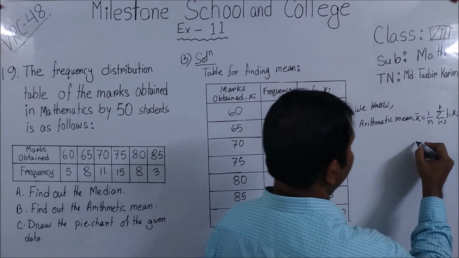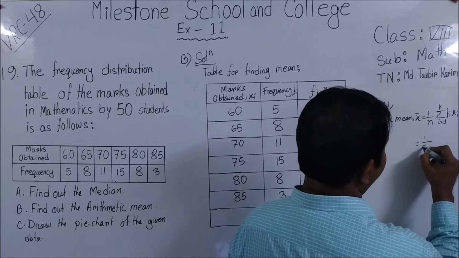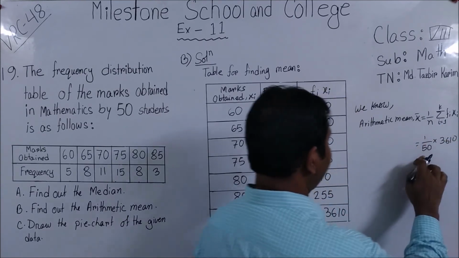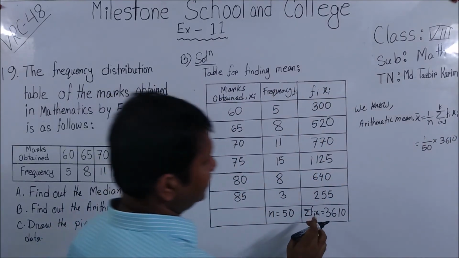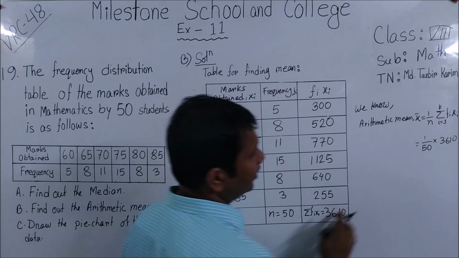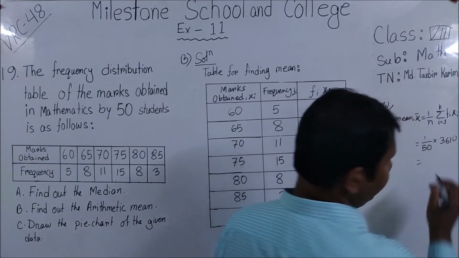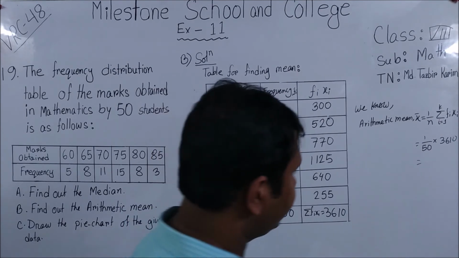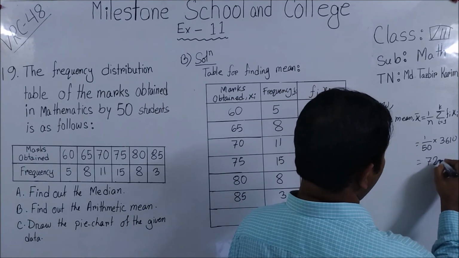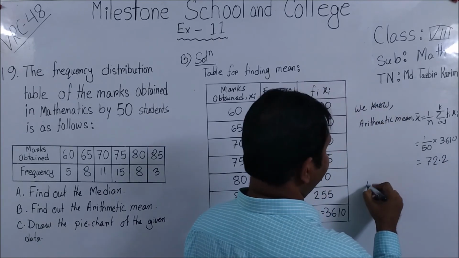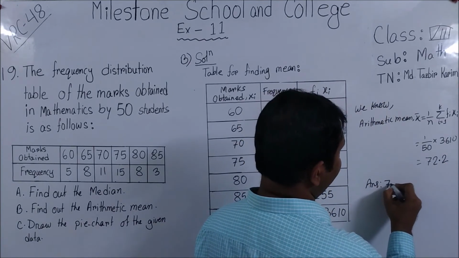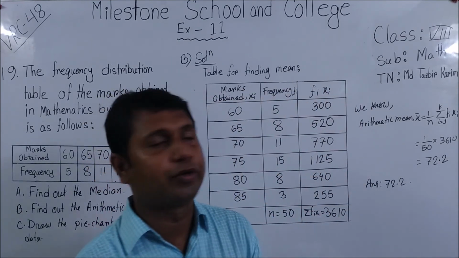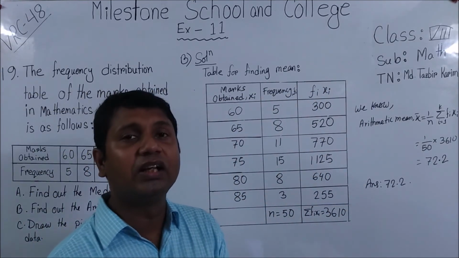That is 1 by 50 into 3610. N equal to how much? 50. And summation of fi xi equal to 3610. If you calculate this, we are going to get 72.2. Answer: 72.2. I think you understand how we are going to find out the arithmetic mean.